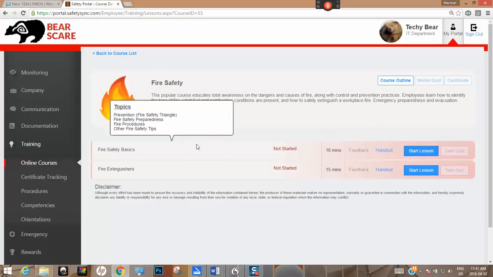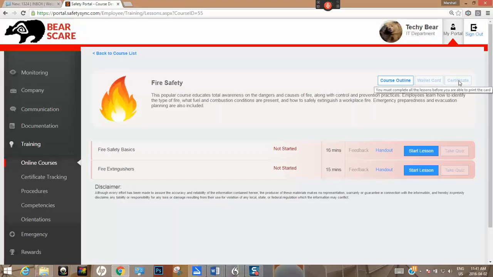Just for your information, some of the ones that I'll put online, you can actually challenge the quiz. If I believe that you have the knowledge or it's something that is general knowledge, you can go in and challenge it. And the nice thing about this is, once you've done this, you can print off a wallet card if you would like to carry a wallet card, or a wall certificate if you'd like to hang on your wall. The important thing to note is that anything in this system, once you've completed the course, will automatically be put into your portal or profile that you have completed this course,